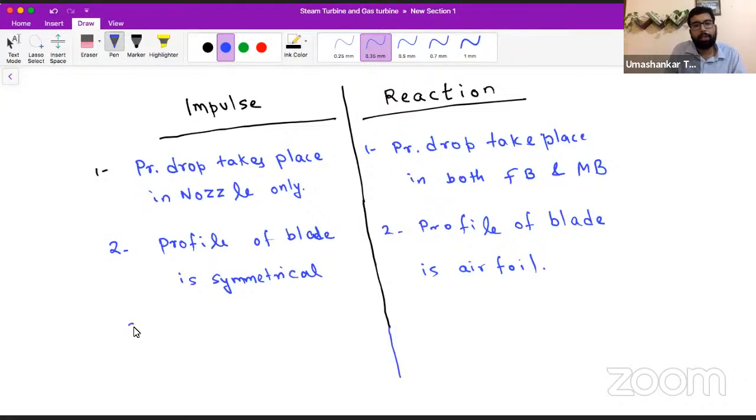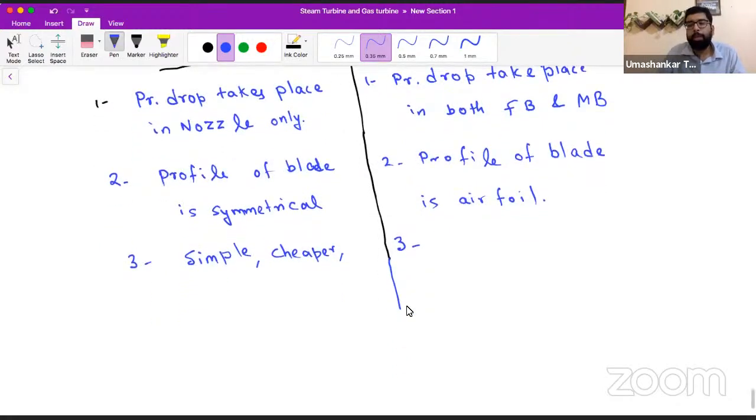As I said, the impulse turbine is simple and cheaper, or in other words easy to manufacture. The reaction turbine is not that simple. Aerofoil design, everyone is aware, is not that simple. So we can say it is a complicated design.